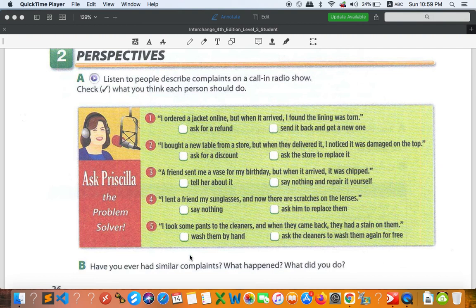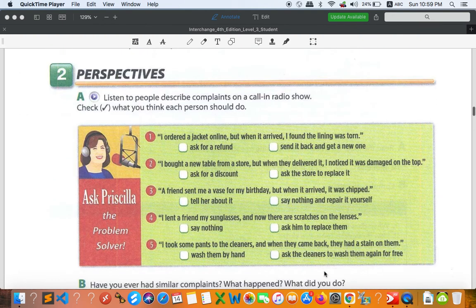Okay, so we've done this part A. Have you ever had similar complaints? What happened? What did you do? So you can think about your own experience, all right? And think about that time. How did you react, or what did you do exactly? All right.